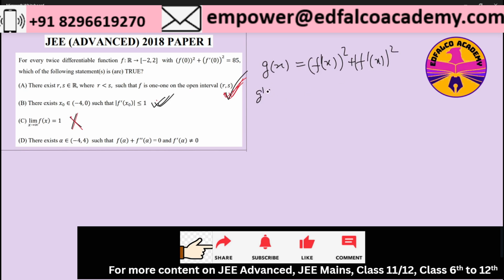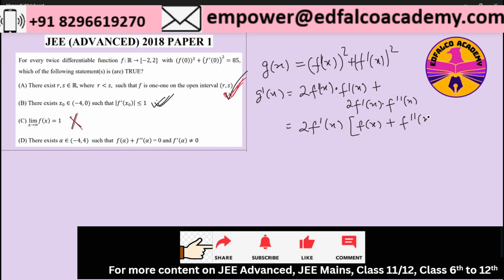That means g dash x will be equal to 2 f of x into f dash x plus 2 times f dash x into f double dash x, right? So I can take 2 f dash x common, and then I will have f of x plus f double dash x. Why did I do so? In order to get this form, right? f of alpha plus f double dash alpha.